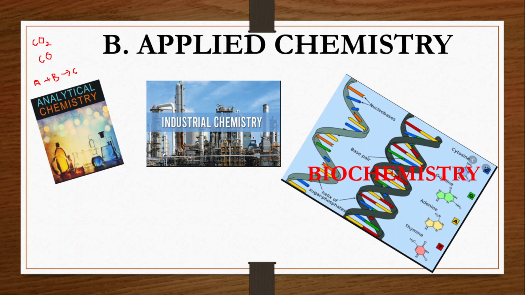So it is regarding the living organism, and it also deals with the molecular, cellular and chemical activities of living organisms. As I said, the human body is nothing but matter. Many chemical reactions are taking place in the human body. Those chemical reactions we are going to understand and study under a branch called biochemistry. Clear? So the chemical reactions, and many chemicals also, are produced in our body.